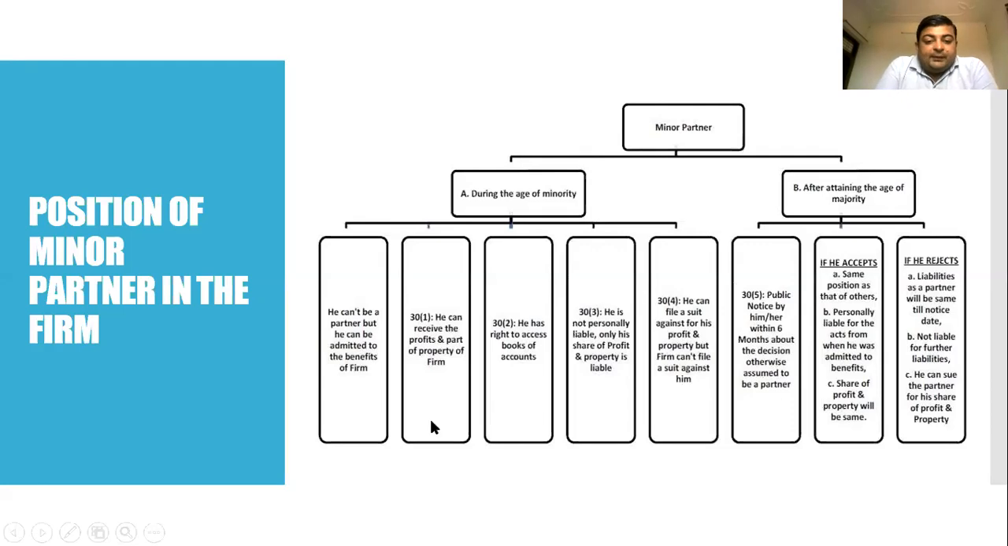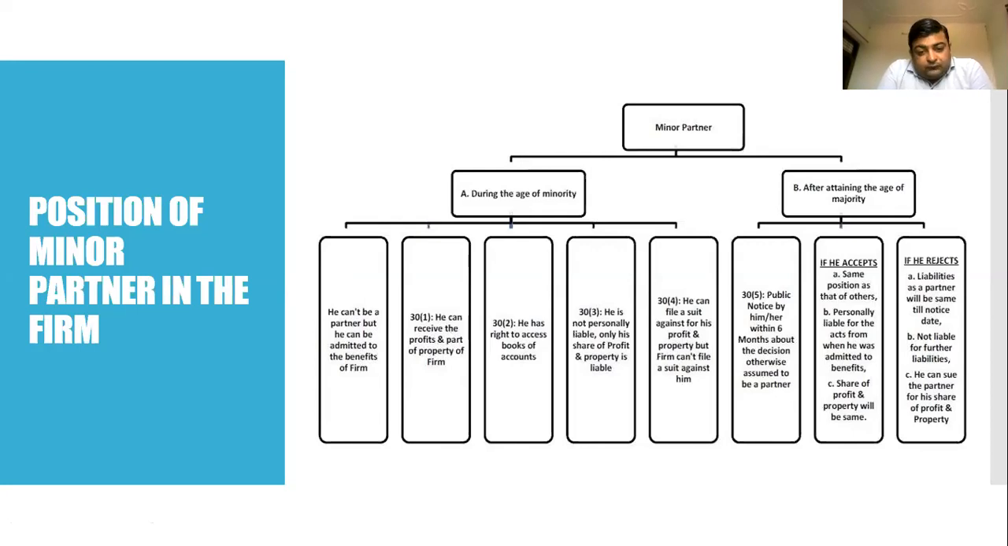First, if the partner is a minor, as we have discussed, he can't be a partner, but he can be admitted to the benefits of the firm, as it has been already decided in the Indian Partnership Act 1932 that a minor can be admitted as a partner in the firm for the benefits only, and he shall not be held liable for any losses that the firm has to bear. Next, under Section 31 of the Indian Partnership Act 1932, he can receive profit and part of the property of the firm while he is a minor and has not attained the age of majority.